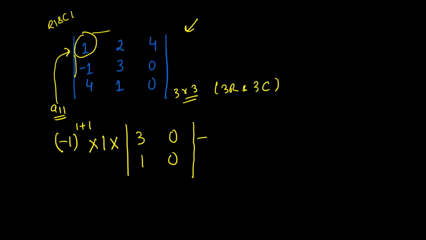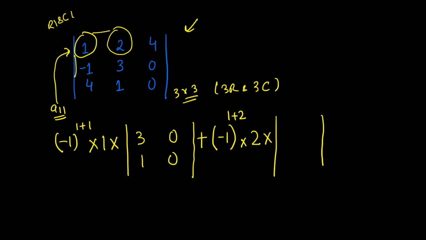Let's work on the other one. This will be minus 1 to the power of 1 plus 2, times A12, which is this 2, times the determinant of the elements other than row 1 and column 2. If you eliminate row 1 and column 2, you are left with minus 1, 0 and 4 and 0.